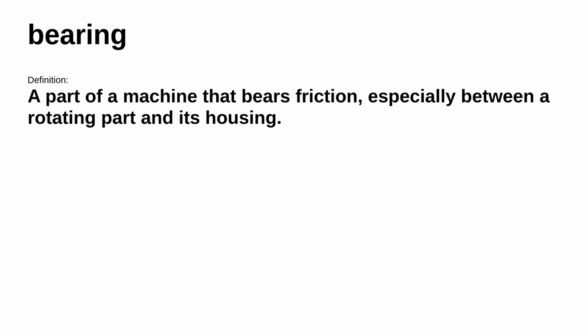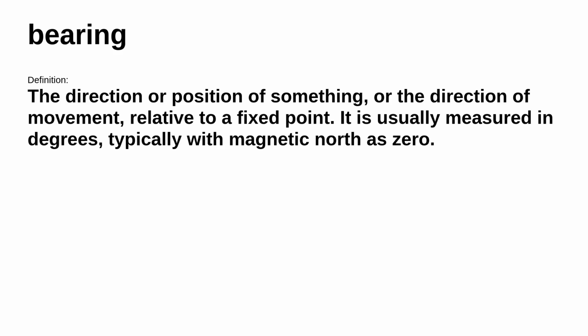However, in a different situation, it's defined as a part of a machine that bears friction, especially between a rotating part and its housing. Moving on. However, in a different situation, it means the direction or position of something, or the direction of movement, relative to a fixed point.